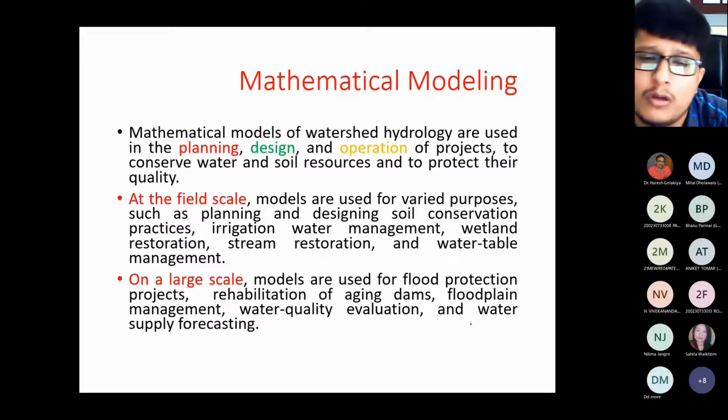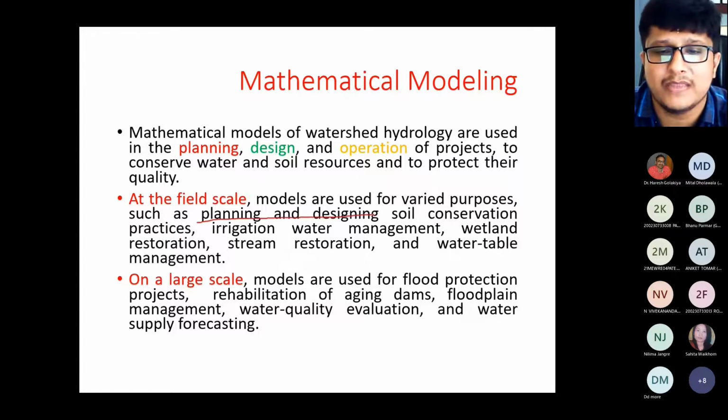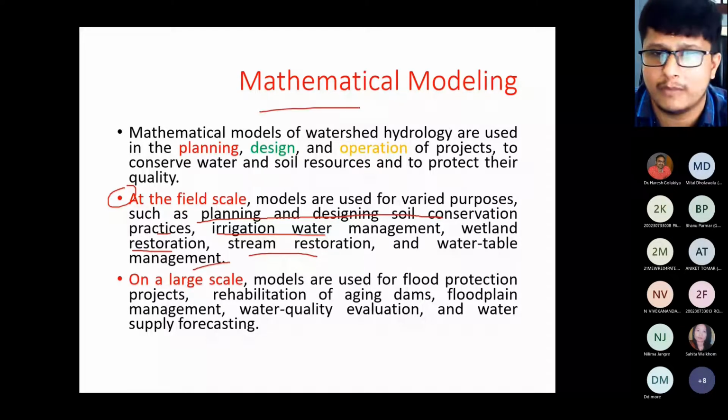Now mathematical models are on two scales, one on the field scale and another on the large scale. Field scale, if you can see on my screen, there are certain examples like planning and designing of the soil conservation practices, irrigation water management, then wetland restoration, then stream restoration, and water table management. So these are all the field scale examples which can be used for the mathematical modeling.